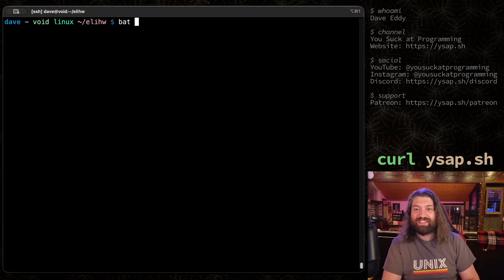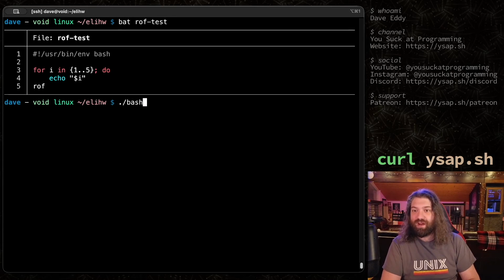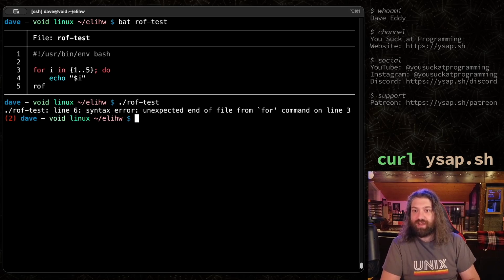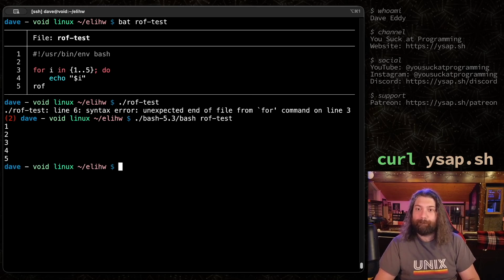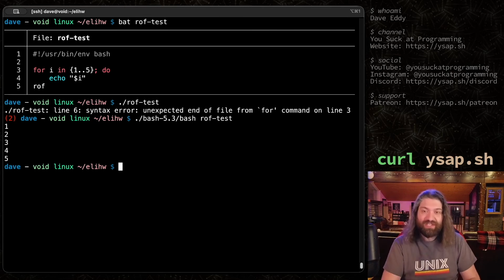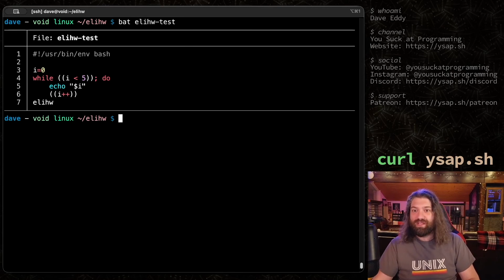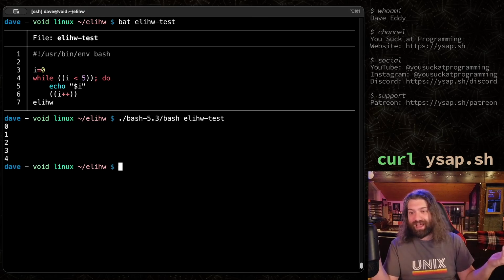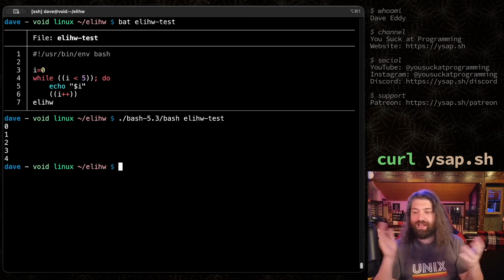So there we go. Let's take a look at rough_test. Let's run it with our system's built-in bash, and we get a syntax error. Makes perfect sense. Let's go ahead and run the custom compiled bash right here against the rough_test, and what do we get? There we go. It works. So this is how you would add custom syntax and tokens to bash. So if you ever looked at a bash script and thought, well, this is stupid, why can't I end a while loop with while spelled backwards? You can. All you have to do is custom compile bash so it supports that as a token, and look at that. It works. That's all you have to do. It's not that hard.